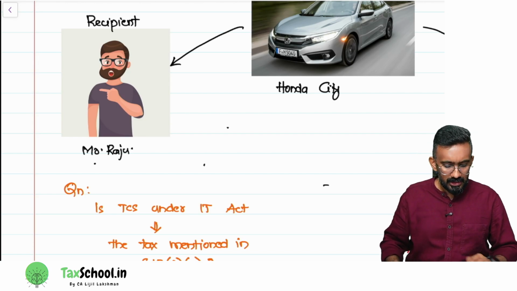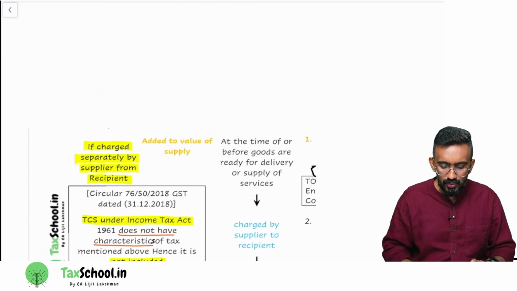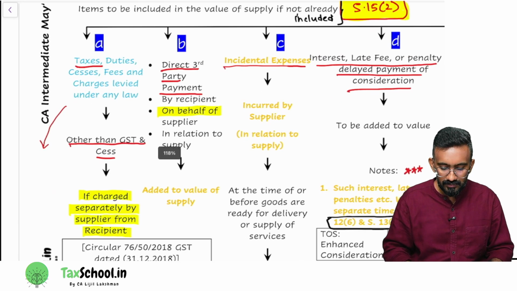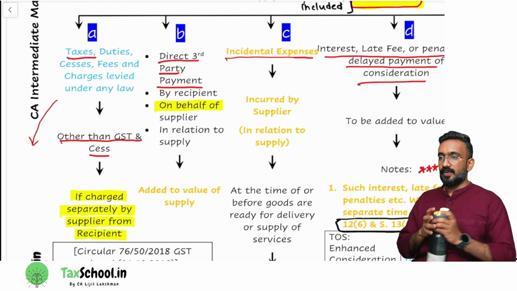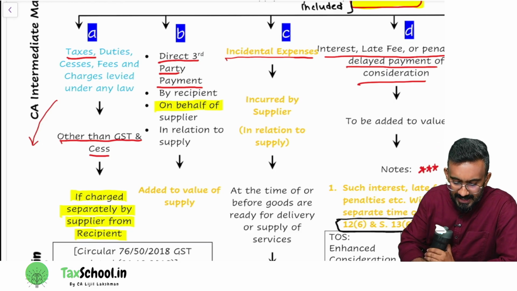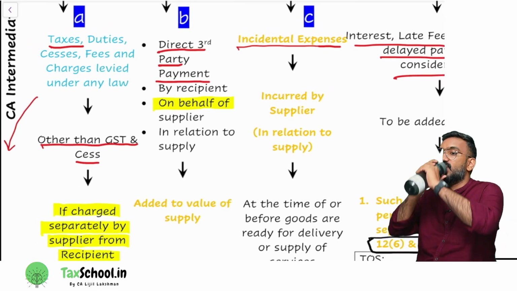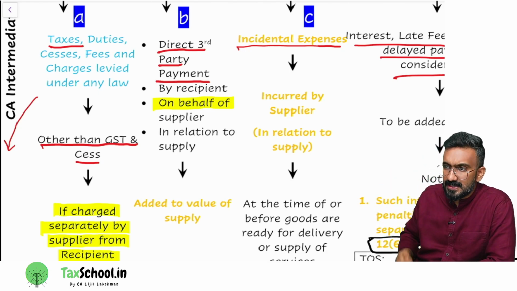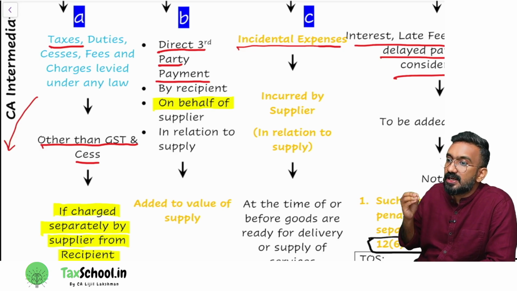Okay. Next, let's move to the next understanding. So what does 15(2)(b) say? What is the next thing that needs to be added to the value? I have written one sentence point by point because I wanted you to remember it point by point. Direct third party payment by the recipient on behalf of the supplier in relation to the supply will be added to the value of supply.